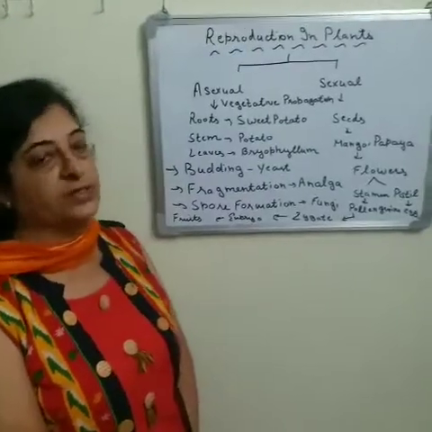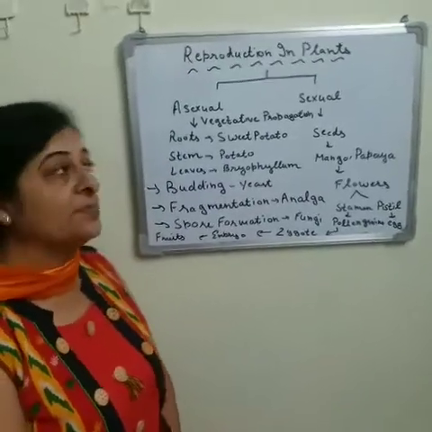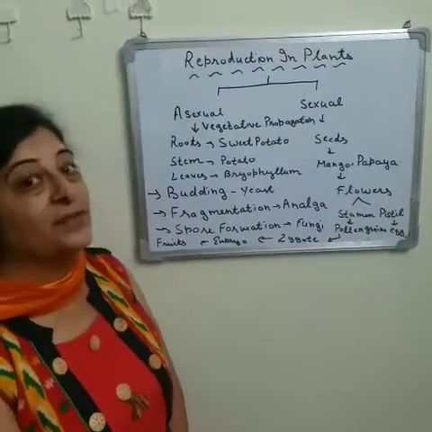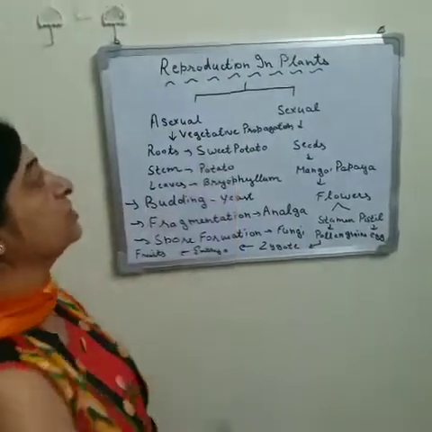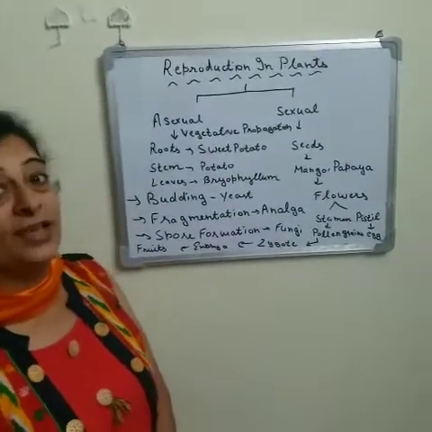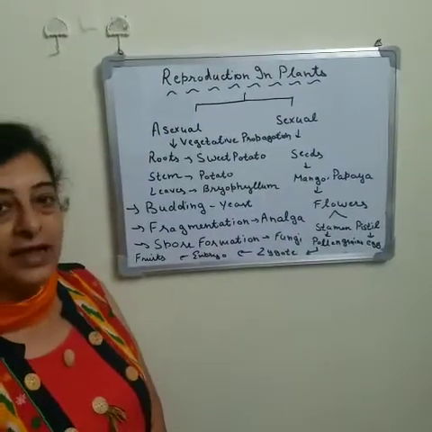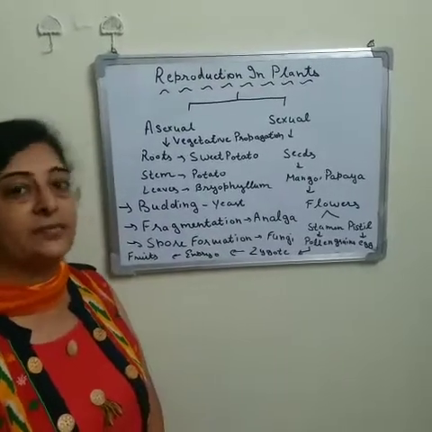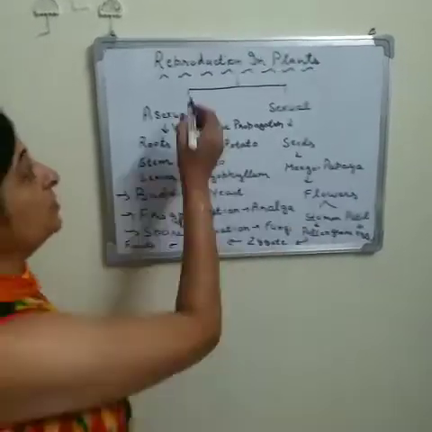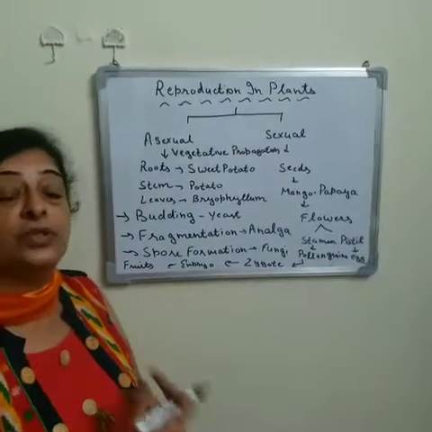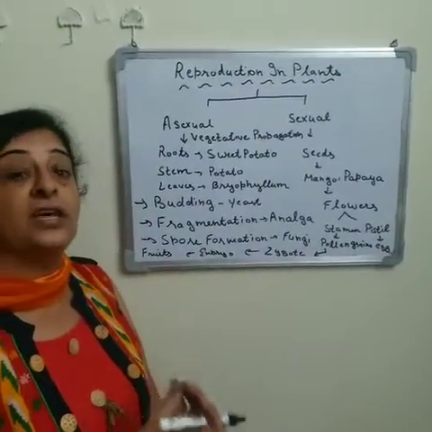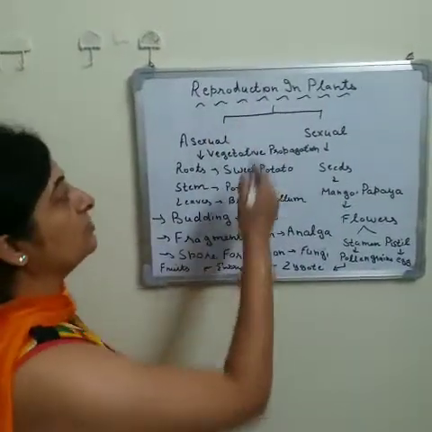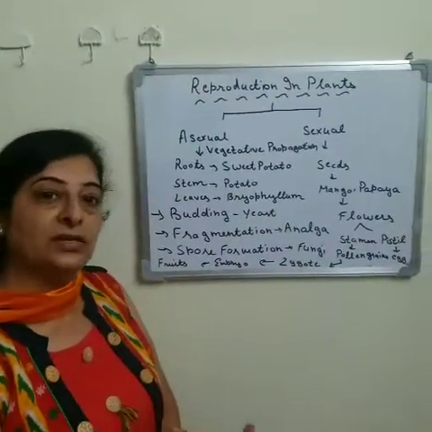Good morning everyone. Today we will discuss reproduction in plants. Reproduction is a character of living organisms. Every living organism can reproduce. Reproduction means production of new individuals of their own kind from the parent cell.